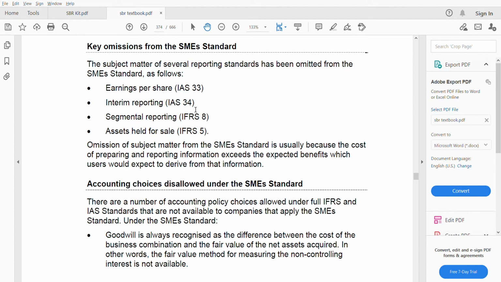Assets held for sale. For example, you can sell a subsidiary, you can sell your huge assets. Assets held for sale is for big organizations. They buy a subsidiary to sell, they buy an associate, then they sell. Huge assets they sell. Not like an SME. SMEs do not sell assets so much. Non-current assets, they do not usually sell. So that is also excluded, because they believe the cost of preparing this is more than the benefit. That's why they have been omitted from the SME standard.